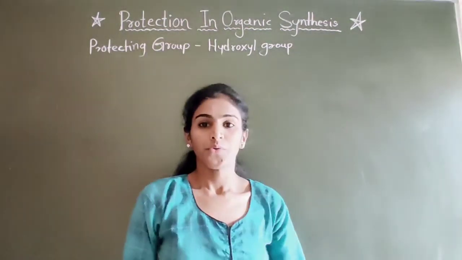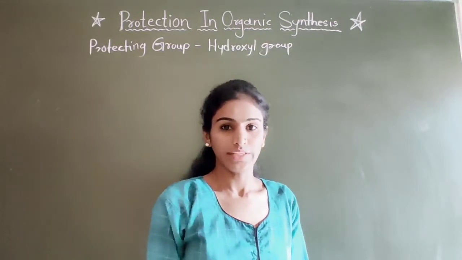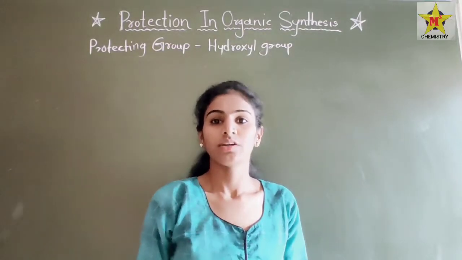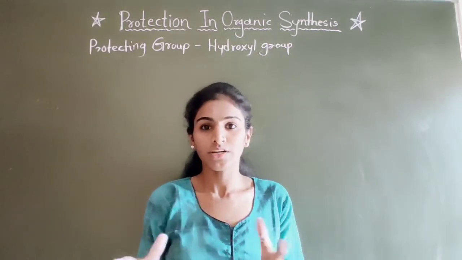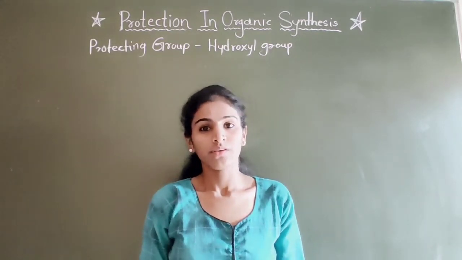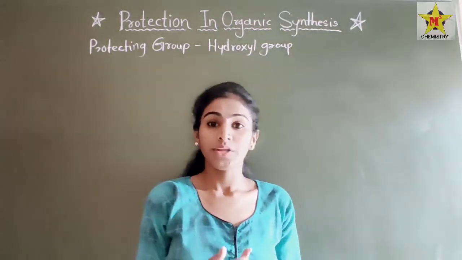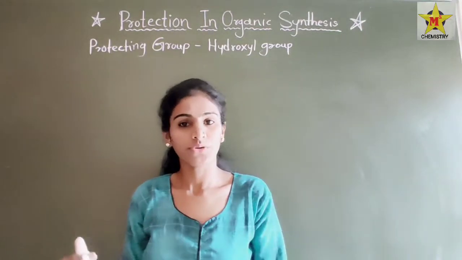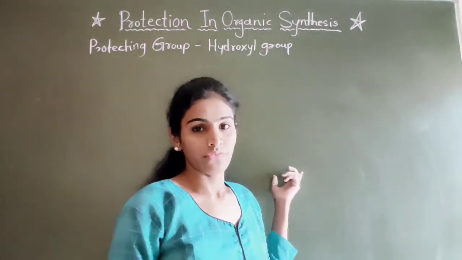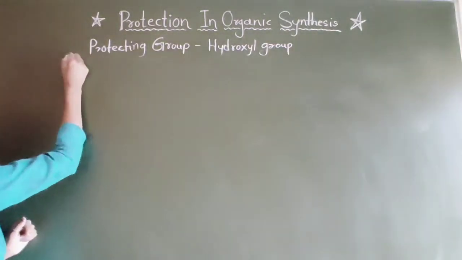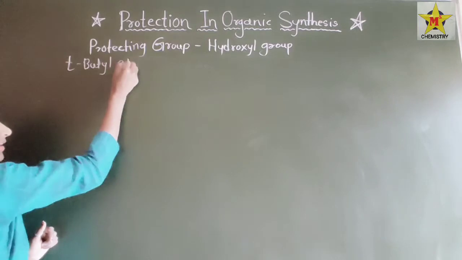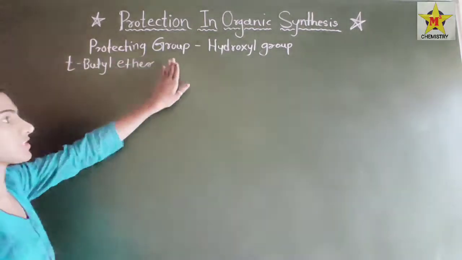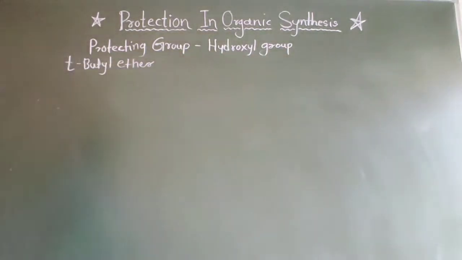Now we are going to protect alcohols by tertiary butyl ether. There are some reagents, some protecting groups, which protect alcohol, and also some deprotecting groups which deprotect that tertiary butyl ether. So one by one we will discuss them. Protection of alcohol by tertiary butyl ether.